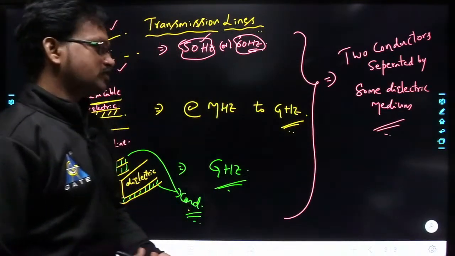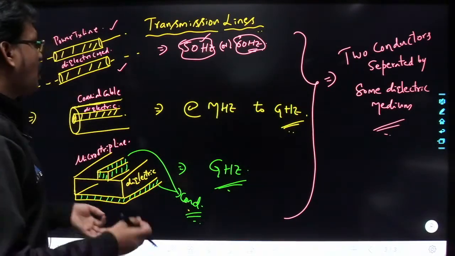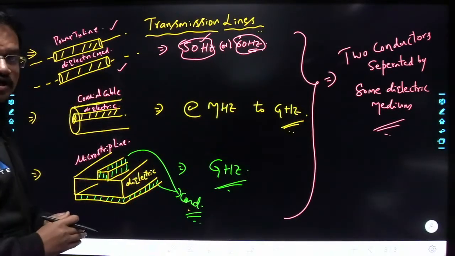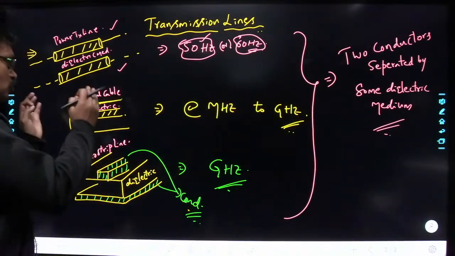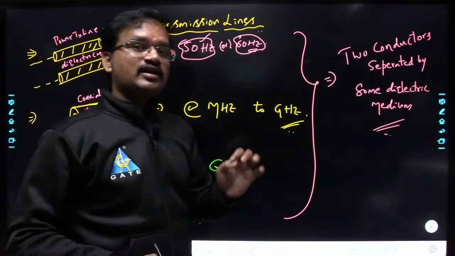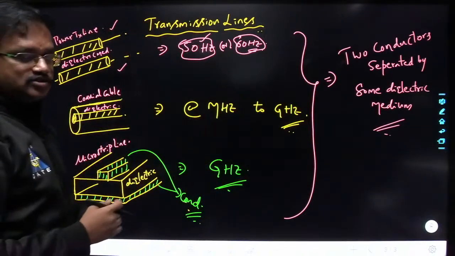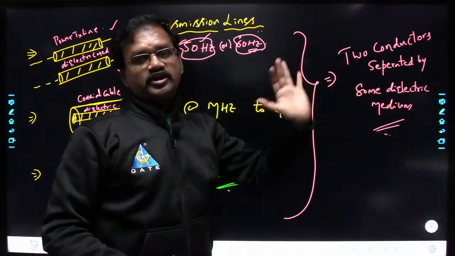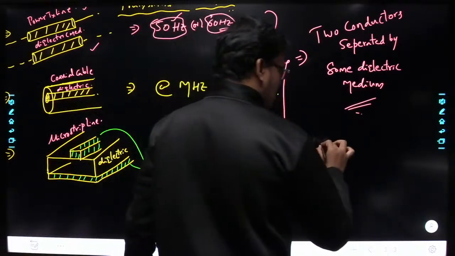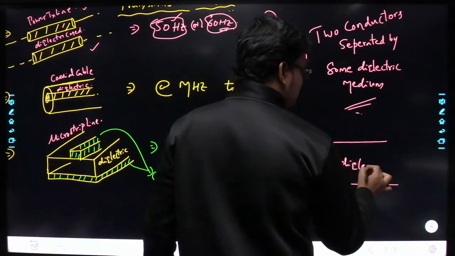So from here onwards, we are not going to study any particular type of transmission line. That means we are not going to study particularly the power transmission line, or the coaxial cable, or the microstrip line. We are going to study transmission lines in general. Understood? What is the general property of all these transmission lines? Two conductors separated by some dielectric medium. So we are going to analyze the transmission line such that it has two conductors separated by some dielectric medium.